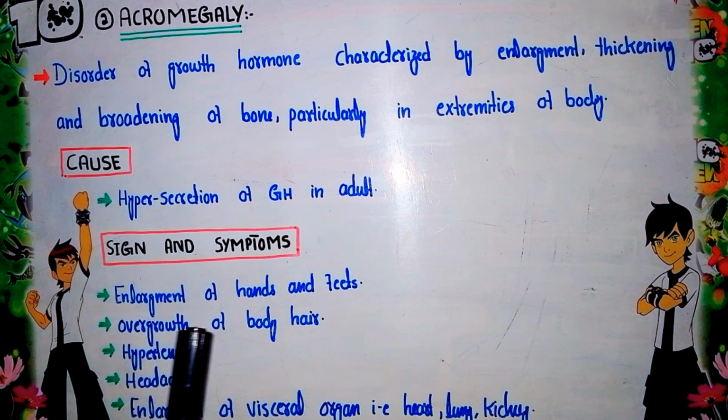The second one is overgrowth of the body hair. The body hair that is located in different parts of the body, the overgrowth of this hair occurs. Now the third one is hypertension. The fourth one is headaches. And the last one is enlargement of the visceral organs. Visceral organs are basically the organs present inside our bodies. These are the heart, kidneys and lungs, which are enlarged inside. So this is the disorder of the hypersecretion of the growth hormone.